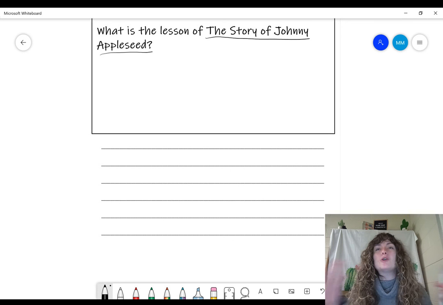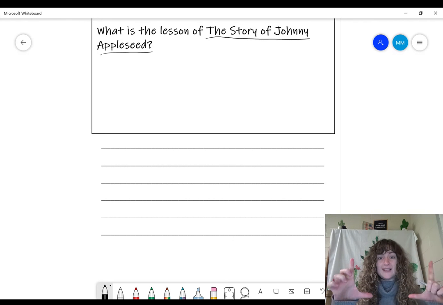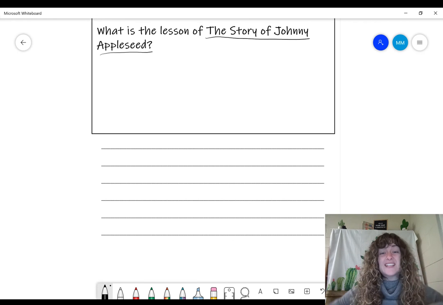I've told you the past few lessons that you guys are going to be creating a digital book, and you are. But today, we are going to do a draft of our writing. So what that means is we're going to use a paper and pencil to write out our writing task. Then tomorrow, we are going to use that writing task that we're doing today to help create our book tomorrow.